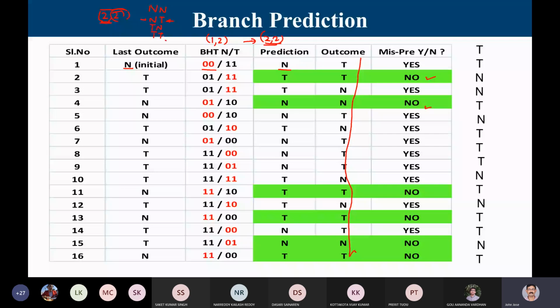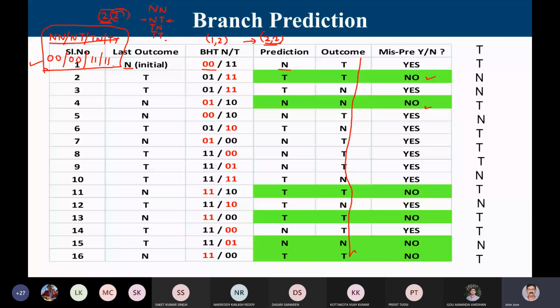So your branch entry can be NN, NT, TN, and TT. The initial condition is 0,0, 0,0, 1,1, and 1,1. This is the standardized way, so this won't be given in any question. This is the initial condition. So that is a basic entry.